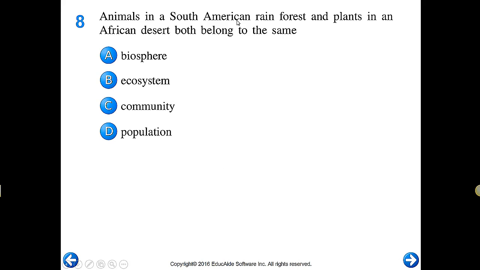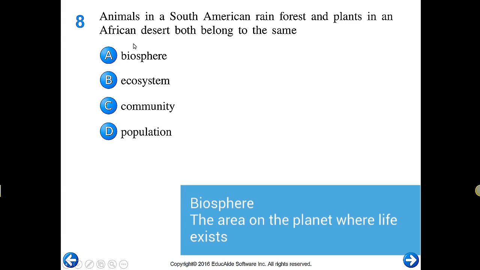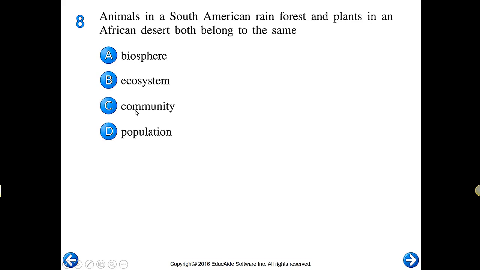Animals in a South American rainforest and plants in an African desert all belong to the same what? We're not talking about a biome here because they're in definitely different areas. A rainforest is different than a desert. Those are two biomes. So we're talking about biosphere, all the area of the earth where all life exists. Ecosystem is out because it's not the same physical factors. They're not in the same area, so the community would be different, and they're not of the same species, so eliminate that. So again, biosphere.